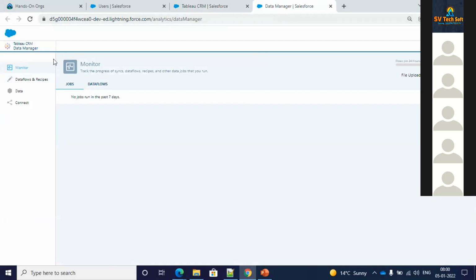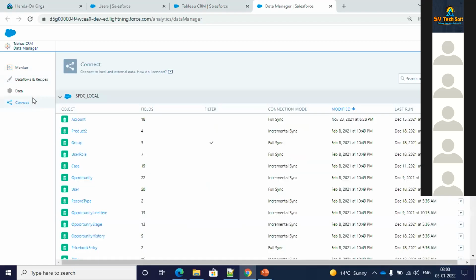Once you go to Data Manager, this is where the first two things happen, that is the extract and transform. Till now I've shown you the loading part, but the first two things, that is the extract and transform, happen over here. So how do we connect data?